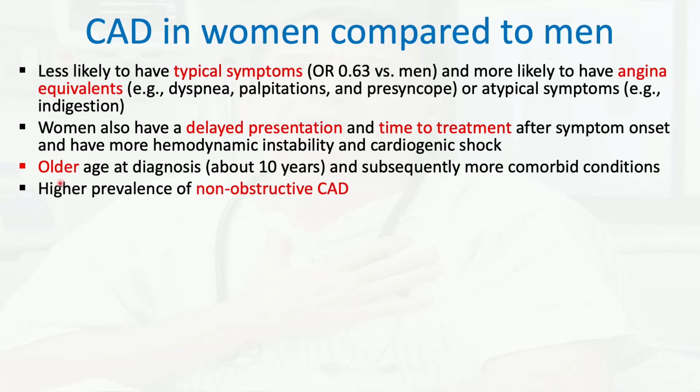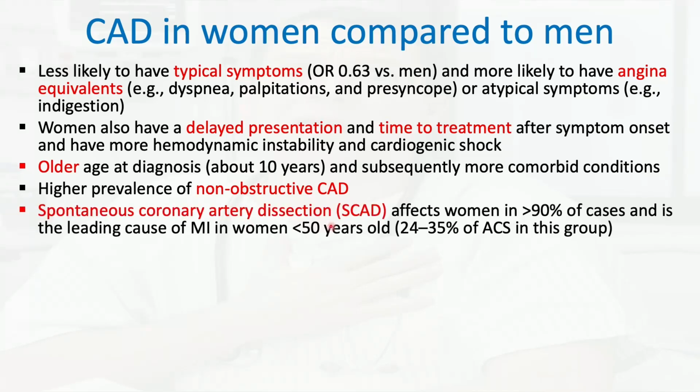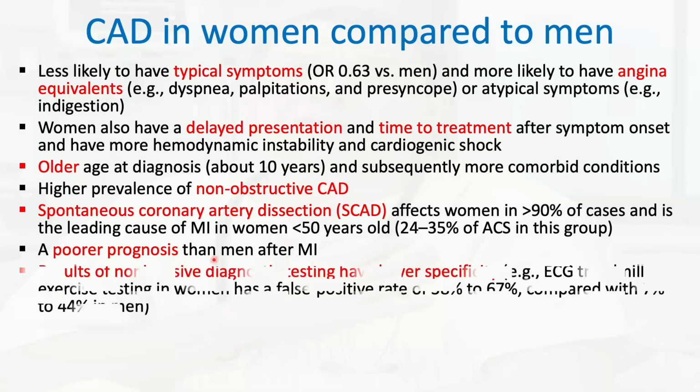There is higher prevalence of non-obstructive CAD in women compared to men. Spontaneous coronary artery dissection affects women in more than 90% of cases and is the leading cause of MI in women younger than 50 years old, which is about 24 to 35% of acute coronary syndrome in this group, which is interesting. Also, they have poorer prognosis than men after MI.